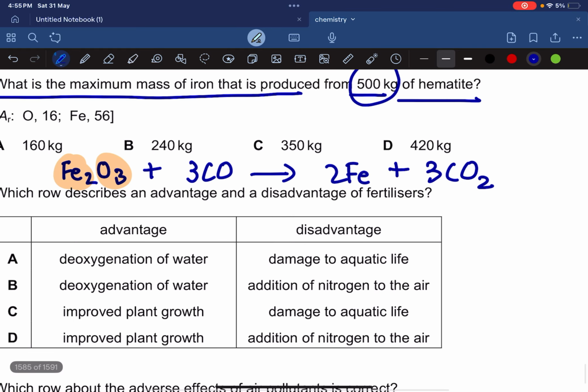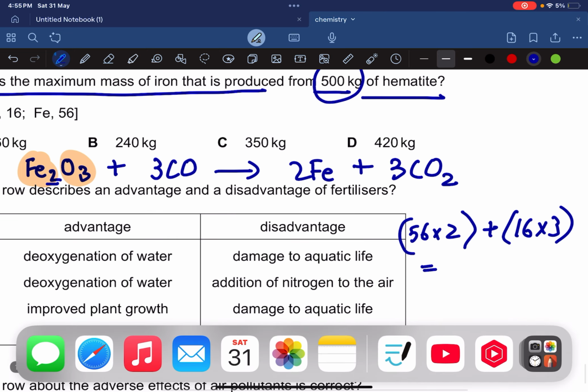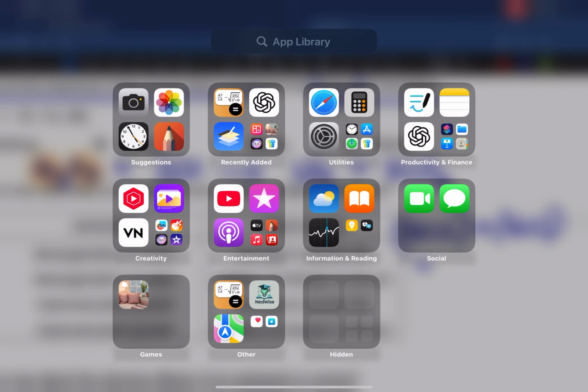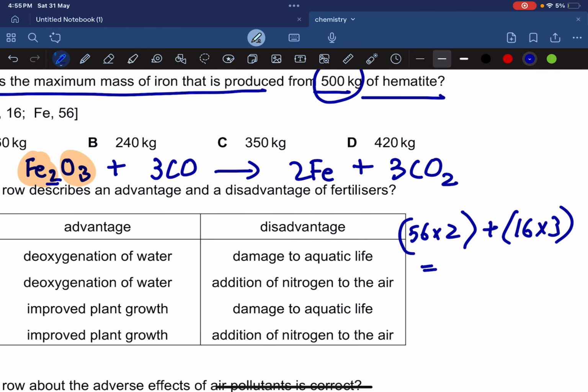So I guess iron has an Ar of 56. Since we have 2 iron, so 56 times 2. And then we have 3 oxygen, so 1 oxygen is 16, so 16 times 3. Let's do this. 56 times 2 plus oxygen 16 times 3. Okay, that's 160. So that gives me 160.